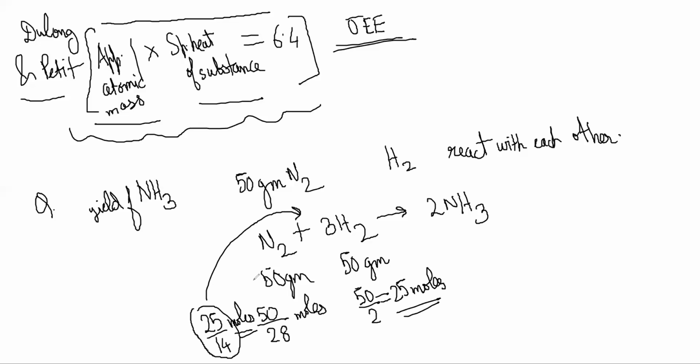Suppose this value is 1.8 moles, I'm just guessing. If 1.8 moles of nitrogen react, how many moles of hydrogen has to be consumed? 3 times that, so 5.4 moles will react. How much will be left over here? 25 minus 5.4.